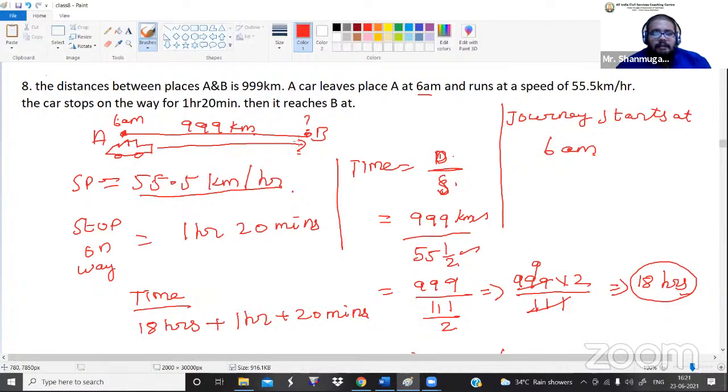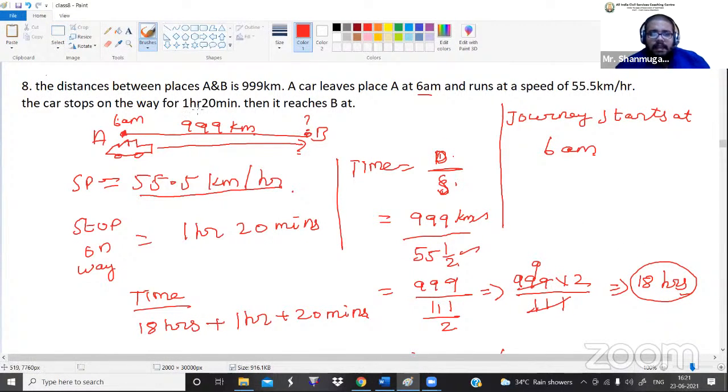For example, if you are traveling from Chennai to Kanyakumari, how much time will it take? Probably 20 hours. If you started your journey at early morning 6 o'clock, by what time you reach Kanyakumari is different, but the time duration is 20 hours. Similarly here also, the time duration from point A to B is 18 hours. Now he started his journey at 6 a.m., so after 18 hours, what will be the time here? That we want to calculate.